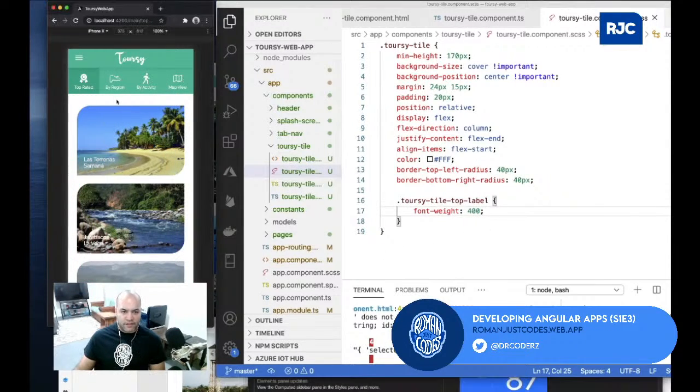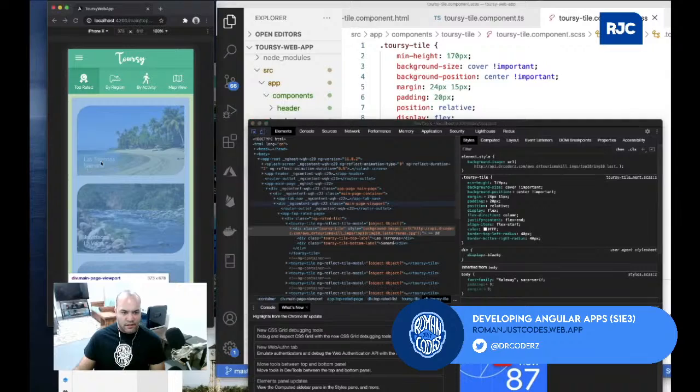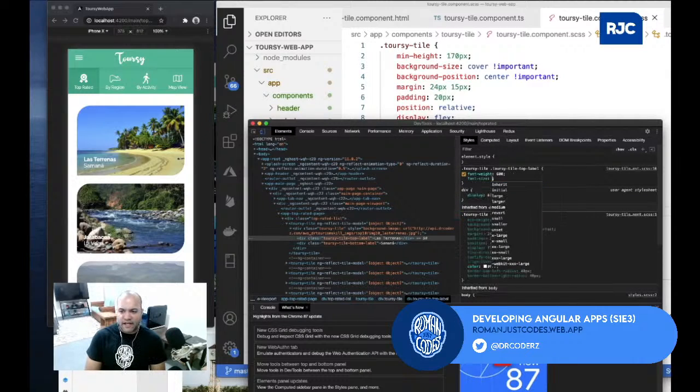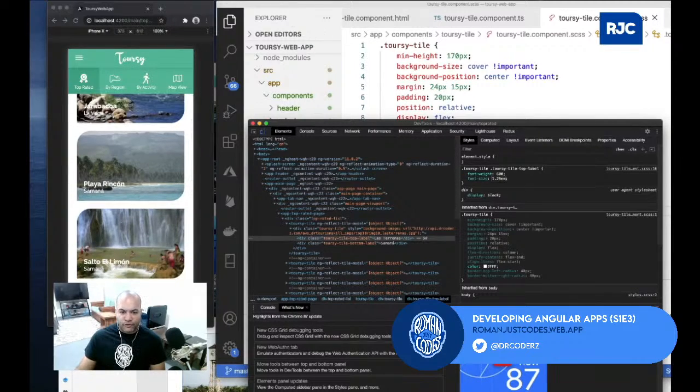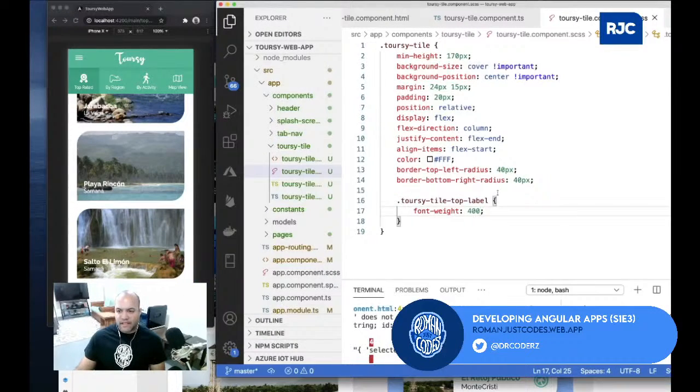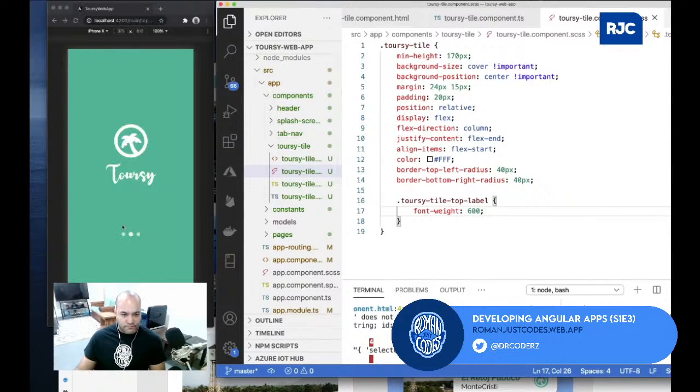And then you go. So maybe I can try it here in the styles. There you go. And then if I try to increase it, 500. Let's try the 600, sorry. So it looks a little bolder. So let's do that. So I'll do 600 in there. Should I increase the font size a little bit, like 1.25 em, something like that? If we look at the design, it's probably the same. So I can keep it like that. So I'll just do 600 in here, and now you see that there's a little bit of boldness going on.